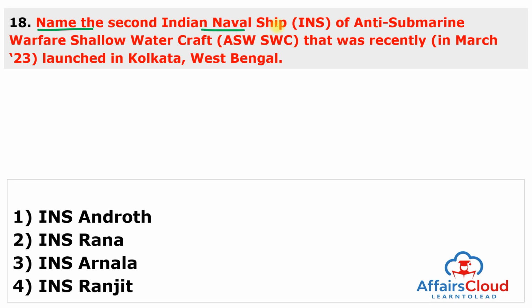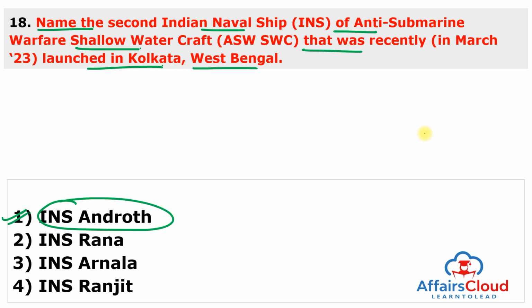Name the second Indian naval ship of the anti-submarine warfare shallow water craft that was recently launched in Calcutta, West Bengal. And this is INS Androth. Answer of this question is 1. So Indian naval ship Androth, the second in a series of 8 anti-submarine warfare shallow water craft, was launched in Calcutta, West Bengal. The ship made her first contact with the water of the Hooghly River at the launch ceremony presided over by Dinesh K. Tripathi, who is the Flag Officer Commanding-in-Chief, West.